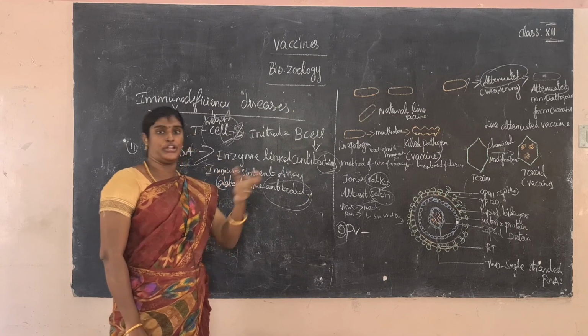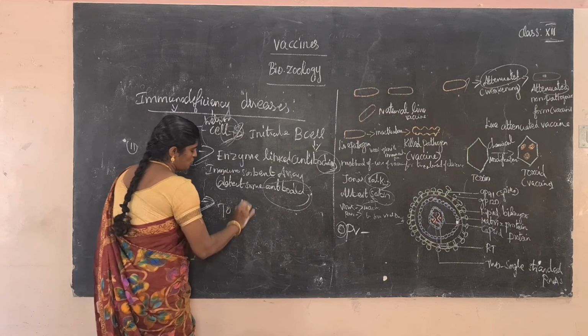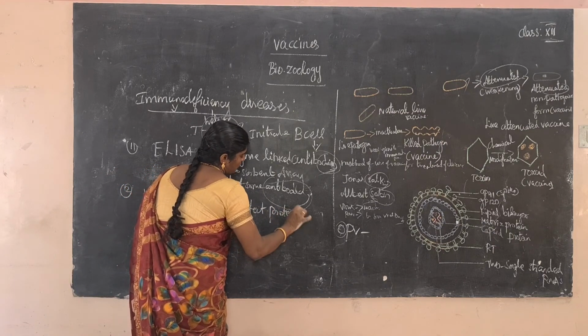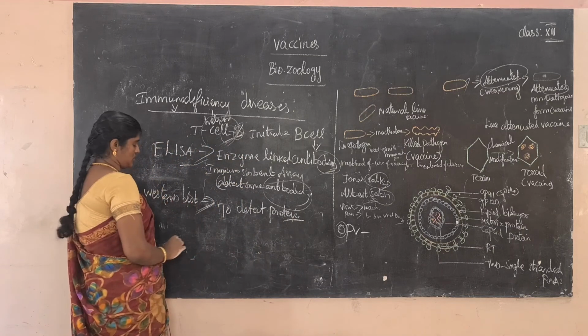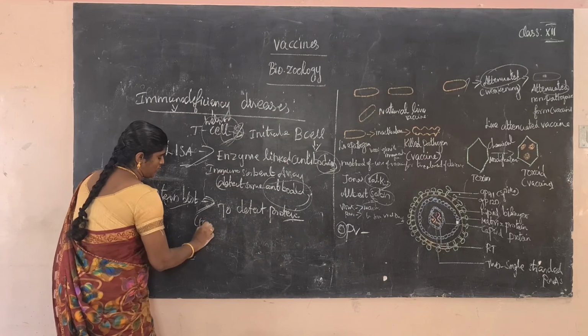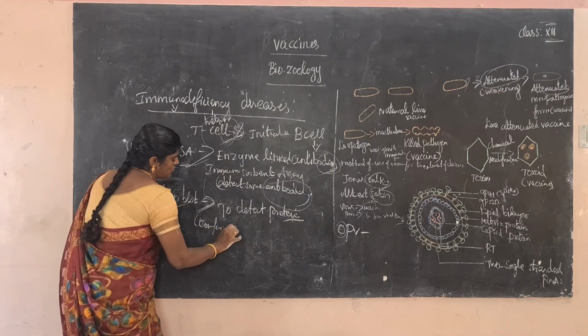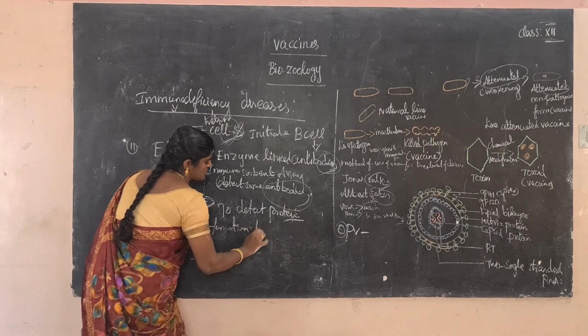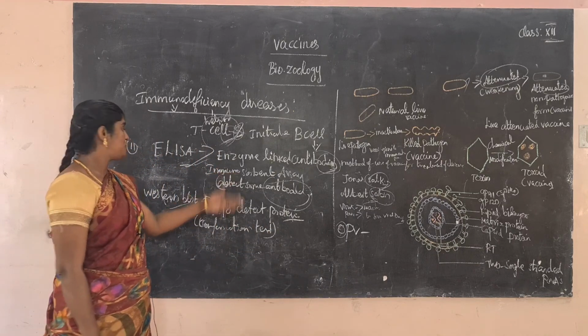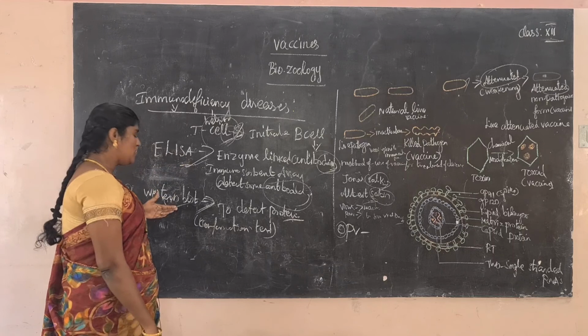To detect the protein. This is a confirmatory test. ELISA is a preliminary test, and Western blot is the confirmatory test. Do you understand the two tests? First one ELISA, second one Western blot test.